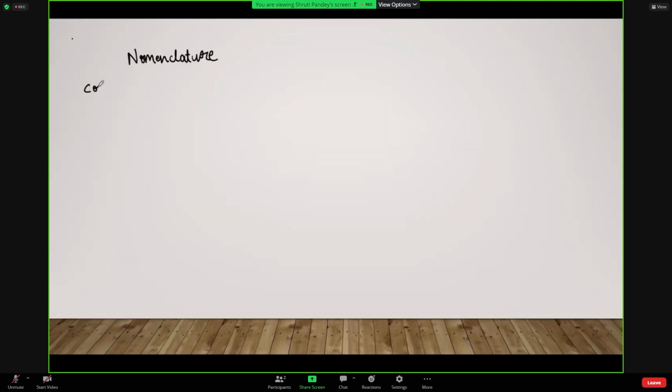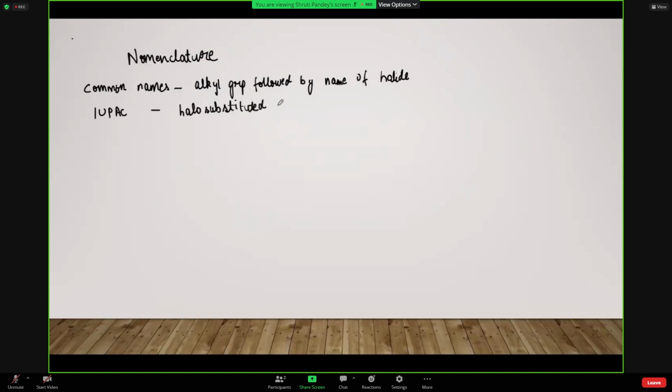So with respect to common names, if we talk about, so general जो pattern होता है naming का is that alkyl group followed by the name of the halide. अभी it will be clear like when we'll do the examples and all, बहुत clear हो जाएगा. और IUPAC के बारे में बात करें तो the general pattern is halo substituted hydrocarbons. ठीक है.